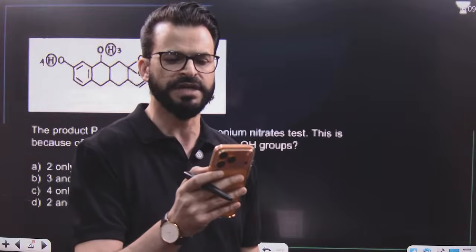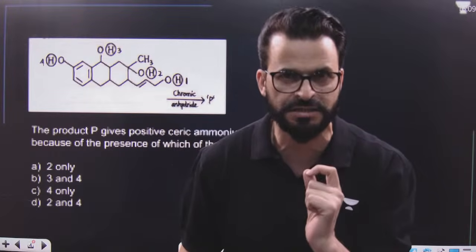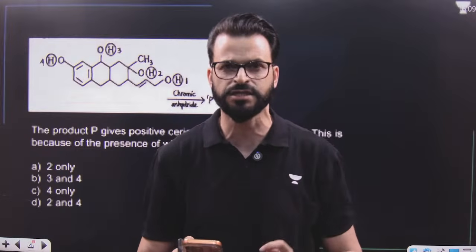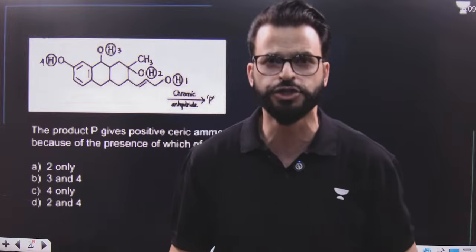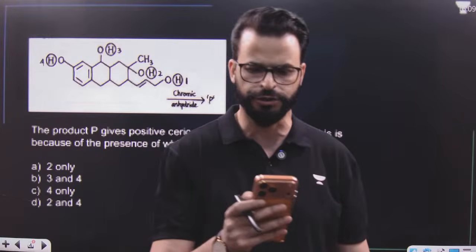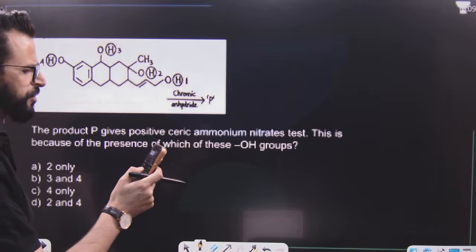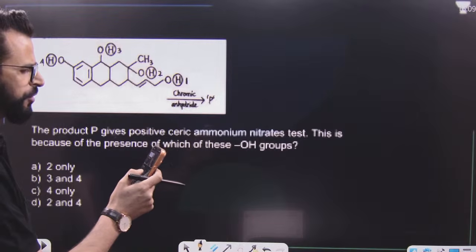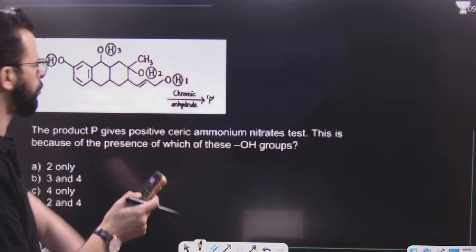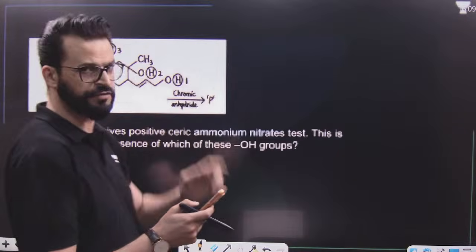Let me tell you, my dear lovely students, the ceric ammonium nitrate test, in short form you can say the CAN test, is used to identify OH groups, whether alcohol or phenol. Now the question says the product P gives a positive ceric ammonium nitrate test. This is because of the presence of which of these OH groups?